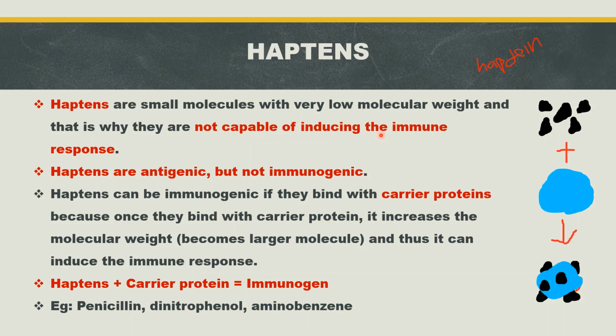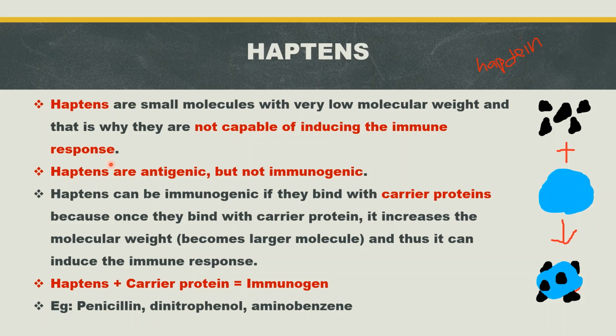Here, haptens are antigenic but not immunogenic. That means haptens are antigens but they are not immunogens. Haptens are not able to induce an immune response, but they can bind to the final product of the immune response, like antibodies or T cell receptors. So these haptens are not immunogenic, but they are antigenic because the molecular weight is very low.